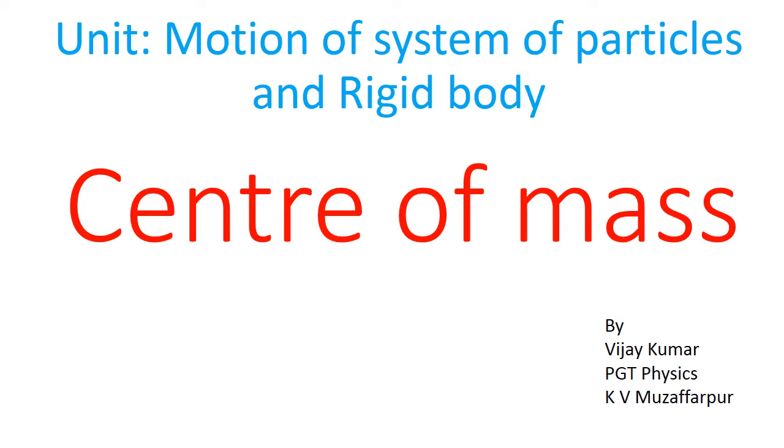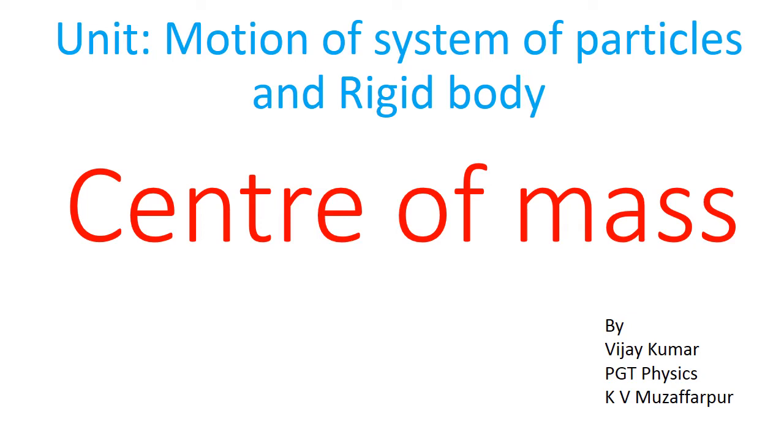In order to study motion of system of particles and a rigid body, we have to deal a point for which we can apply laws of motion. That particular point is center of mass.